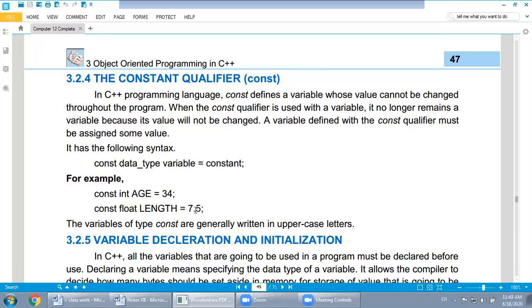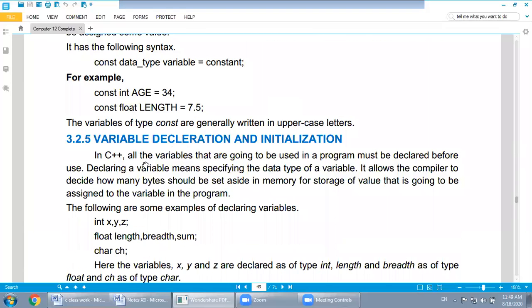So whenever I use pi, it will store 3.147. Variables of type constant are generally written in uppercase letters. Which letter? Uppercase letter.